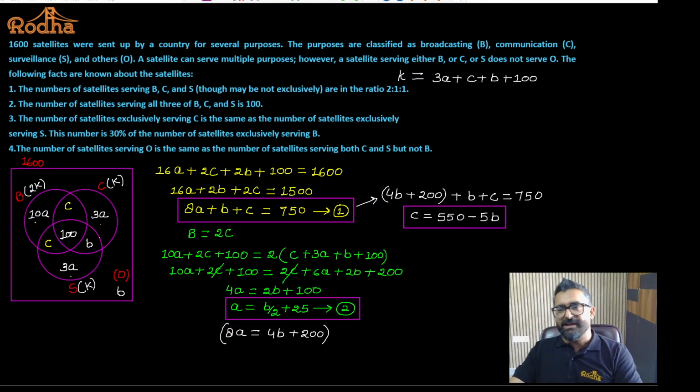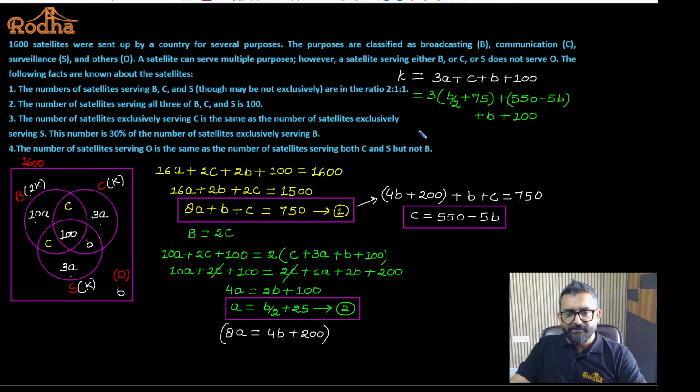Now we have everything in terms of B. We could have converted everything in terms of A also as and when needed, but we have converted in terms of B, so not a problem. If you look at this, what is the value of A? A is B by 2 plus 75. So 3 times B by 2 plus 75. The value of C is 550 minus 5B and the value of B is B plus 100. Point taken?